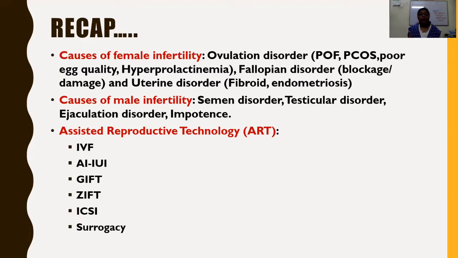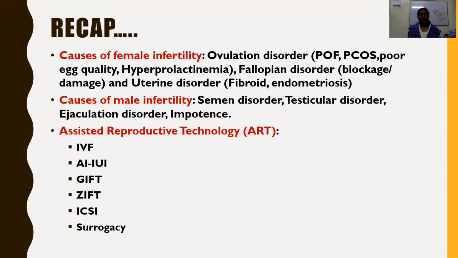That is IVF, in vitro fertilization. In vitro means fertilization outside the body. Then AI, IUI. AI stands for artificial insemination. It can be done in the vagina, in the cervix, or in the uterus. The most common method of artificial insemination is intrauterine insemination, IUI.